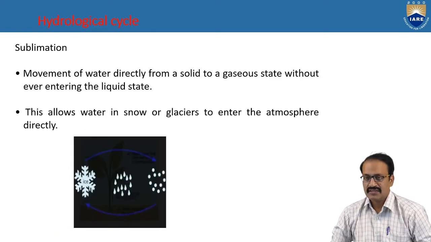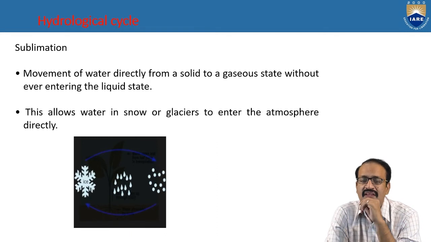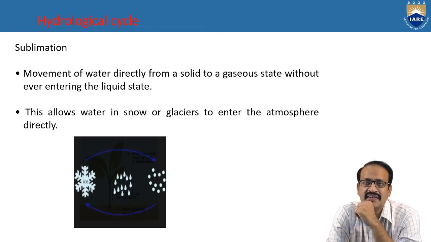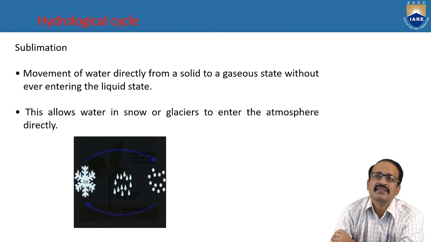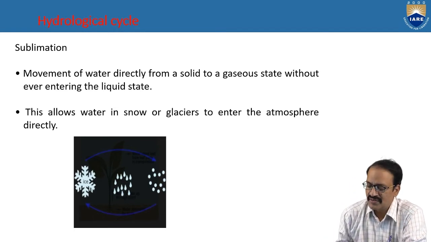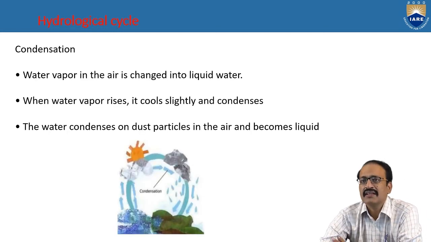This is the sublimation, where water goes directly from a solid to a gaseous state without ever entering the liquid state. So the ice is directly converted into water vapor. So we are calling it sublimation. This is another method in this hydrological cycle.